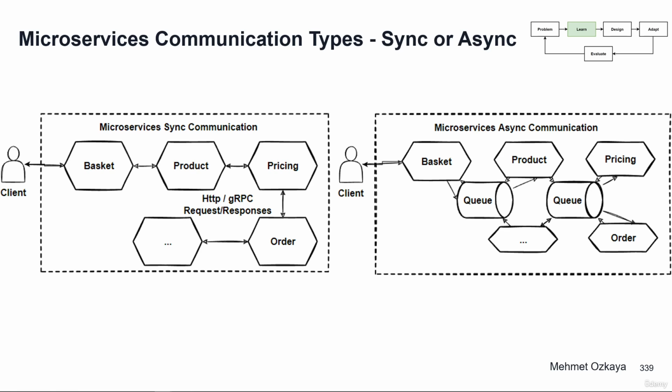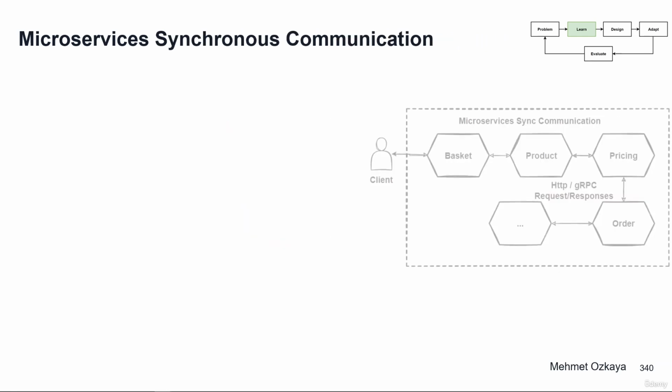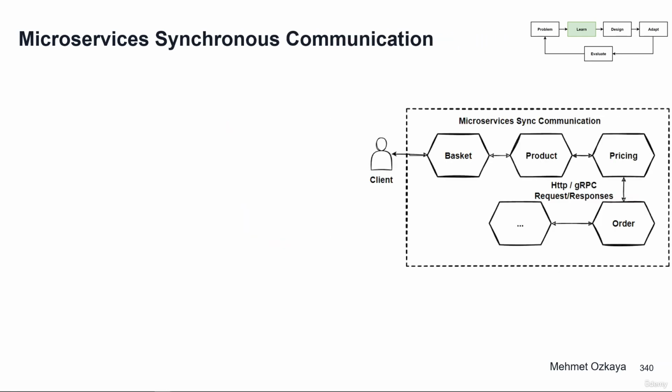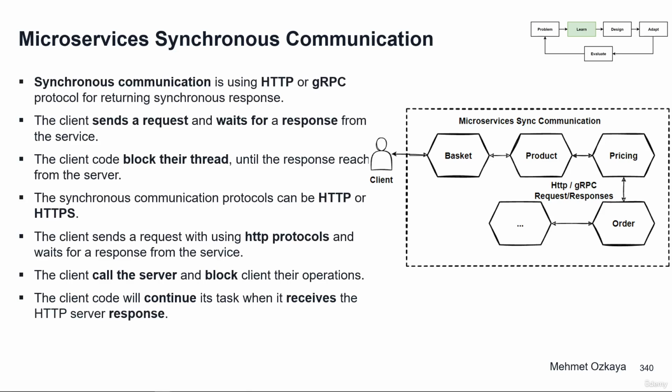Since microservices are distributed systems running on multiple processes, services are required to interact with each other using inter-process communication protocols like HTTP, gRPC, and async communication with AMQP protocols. Let's recap synchronous communication. Basically, synchronous communication uses the HTTP or gRPC protocol for returning a synchronous response. The client sends a request and waits for a response from the server. That means the client code blocks its thread until the response reaches it from the server. It has advantages and disadvantages that we should consider when we pick this design.